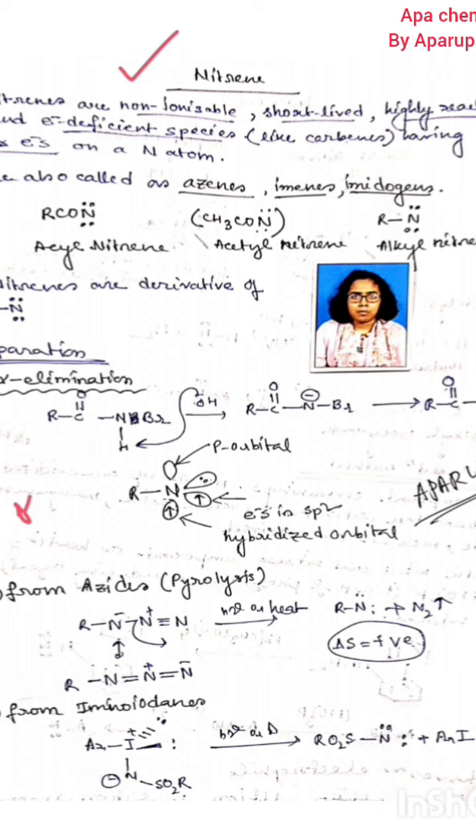So now I have to start with it. Nitrenes are basically non-ionizable, short-lived. Obviously this is an intermediate, so you know intermediates are always short-lived. That does not depend on which type of intermediate it is. Always remember an intermediate should be short-lived. An intermediate is nothing but a short-living species which should be produced before product formation and after reaction of the reactant.